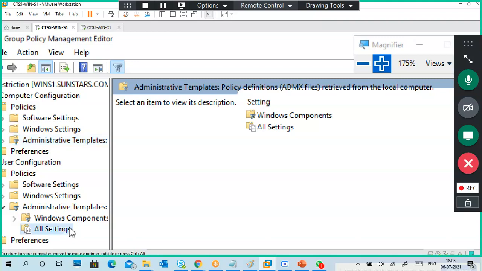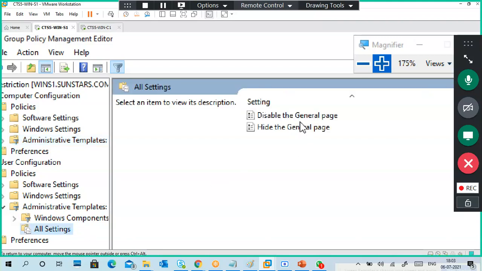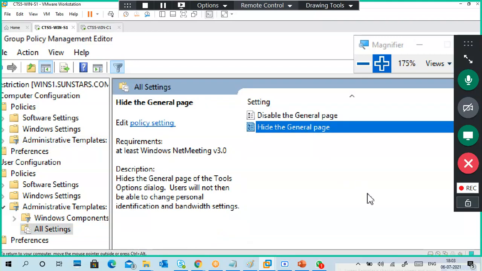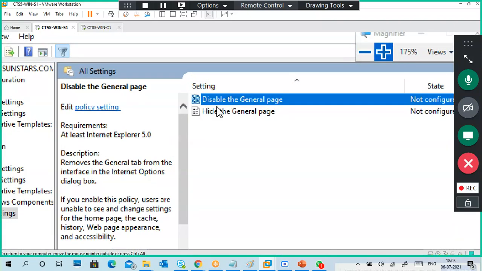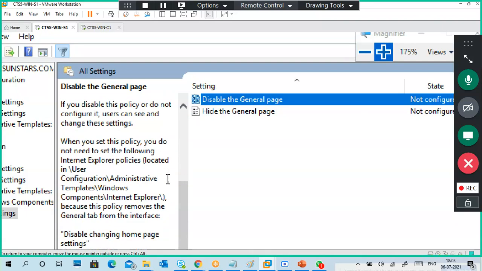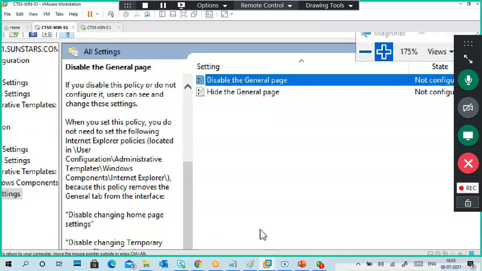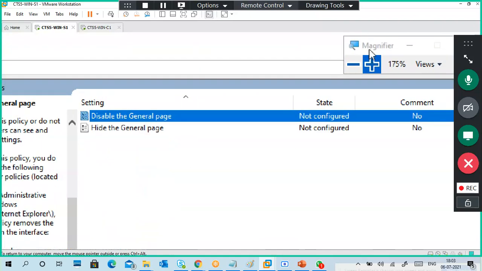So I click on all settings again once more. You can see disable general page, hide general page. Beside it you will see the description also. You can see the description. If you enable this policy, what happens? That is explained by their description only.